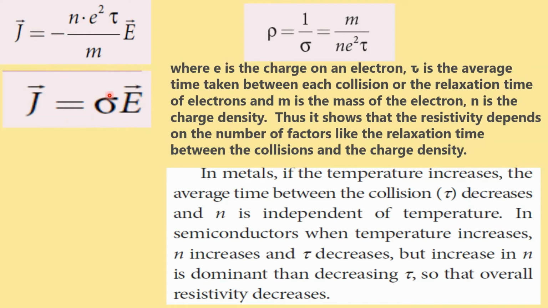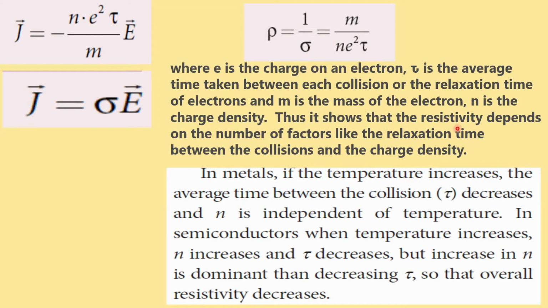Sigma represents conductivity and rho represents resistivity, and they are inversely proportional to each other. Therefore, rho is equal to the reciprocal of conductivity, that is m divided by n e square tau, where e is the charge of an electron, tau is the average time between each collision or the relaxation time of electrons, m is the mass of the electron and n is the charge density.